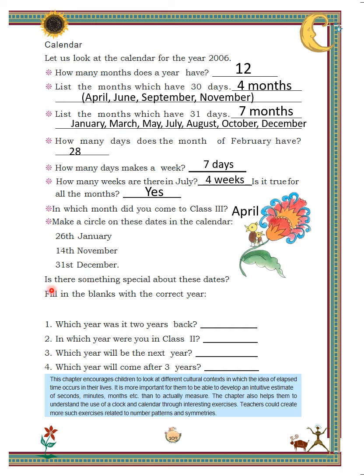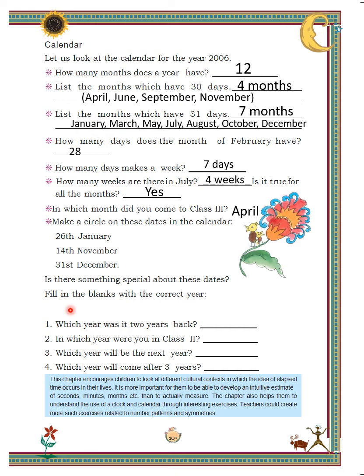Next is, is there something special about these days? Yes, 26 January is our Republic Day. 14 November is celebrated as Children's Day and 31st December is the last day of the year.